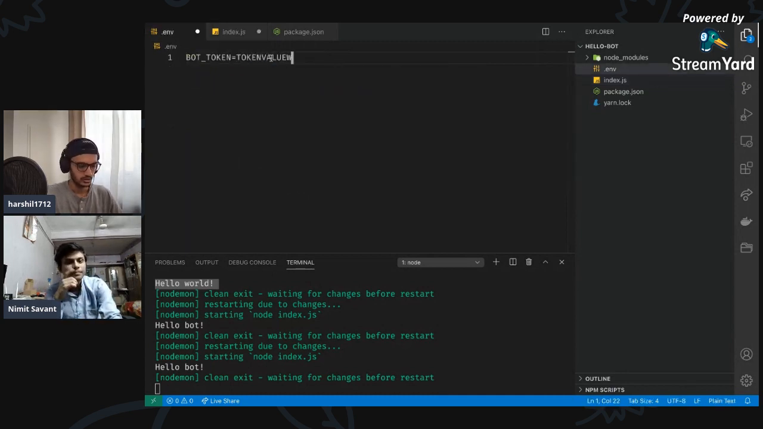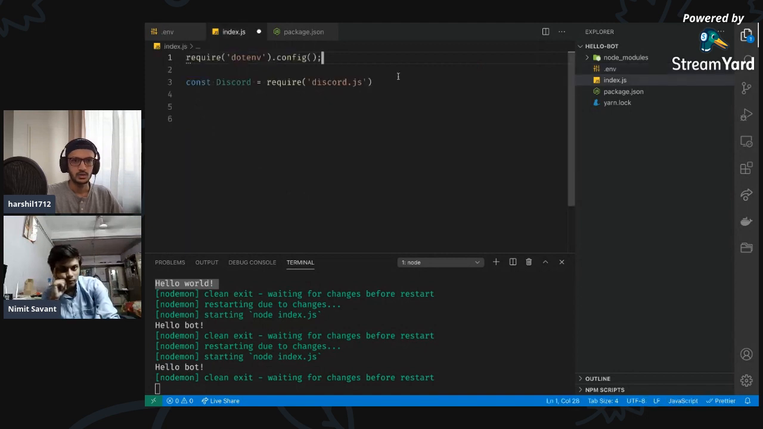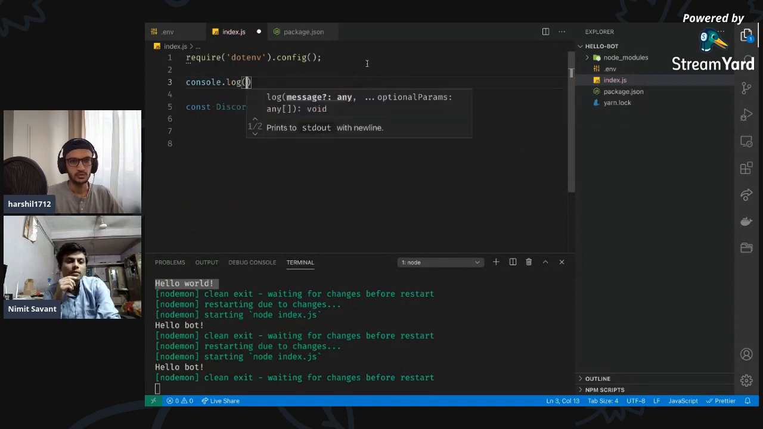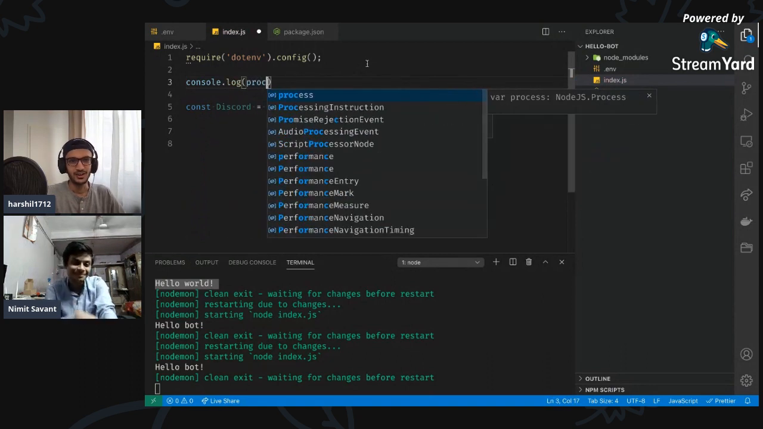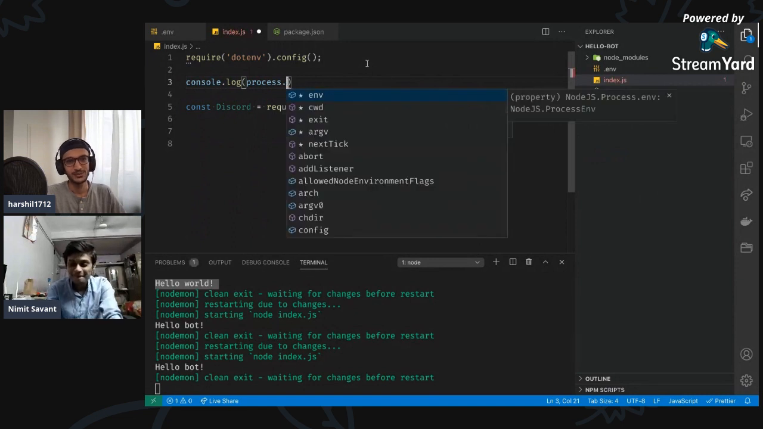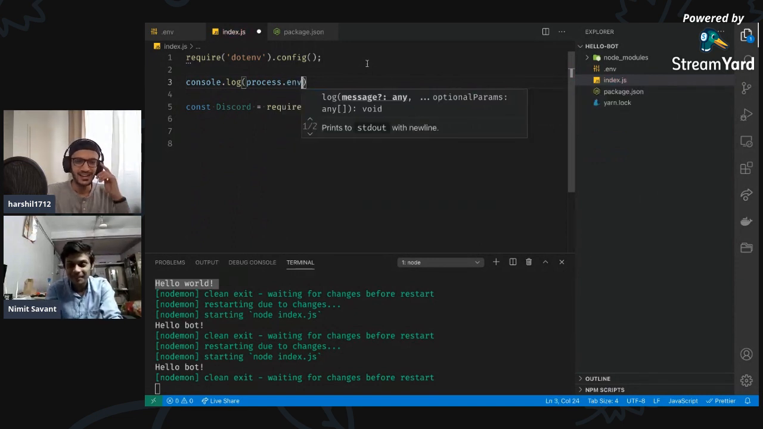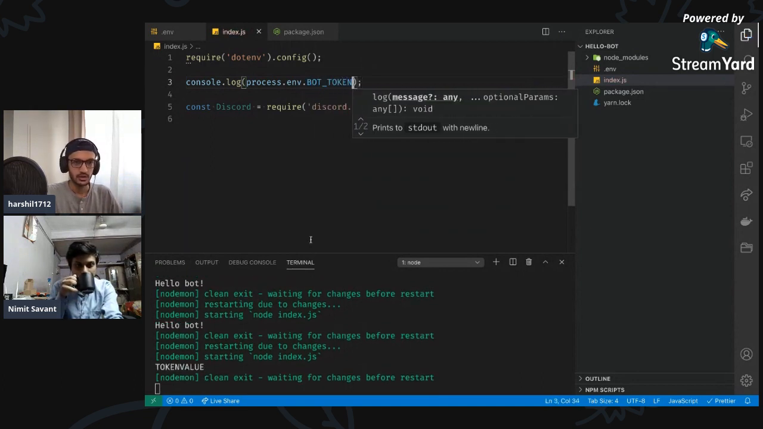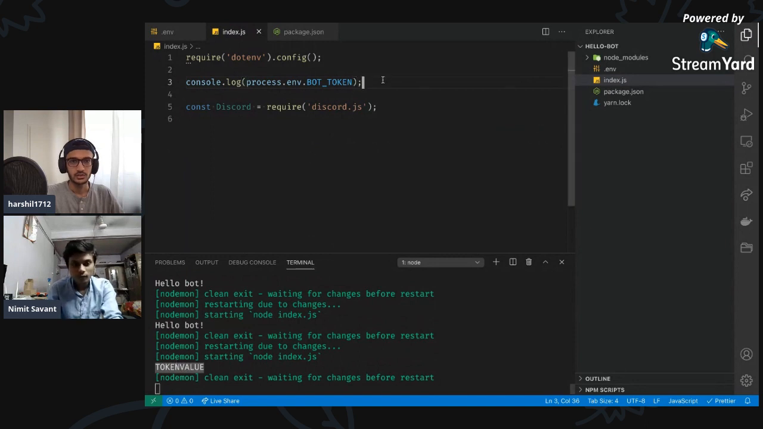Token value, right? And we can just do console.log process.env and then bot underscore token. I'm gonna save this. Okay, awesome. So this is configured. I'm gonna remove this for now.